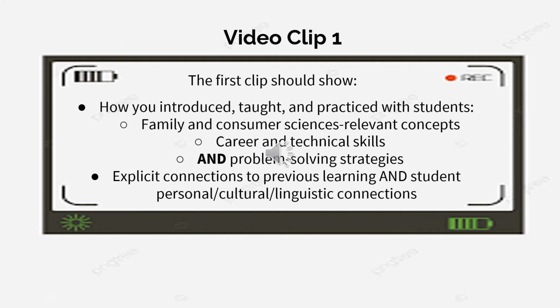The other thing that you need in your first clip that's really important is you need explicit connections to whatever they've learned before or in a different class that applies here, and student connections. You have to have some way to connect to your students through the lesson. This can be a personal connection, cultural, linguistic, but you have to find some way to make connections through your lesson.